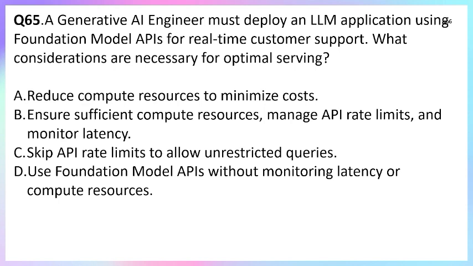And option A, why not reduce the compute resources to minimize cost? If we reduce the resources, then we will not perform properly. Option C, skip the API rate limit. If we skip the API limit, then it will restrict our resources and the data retrieval. So this is also not correct. Option D, use the foundation model API without monitoring. If we do not monitor latency, then how can we know what is necessary or how much we want? So it is necessary to monitor our latency. So the correct answer is option B.